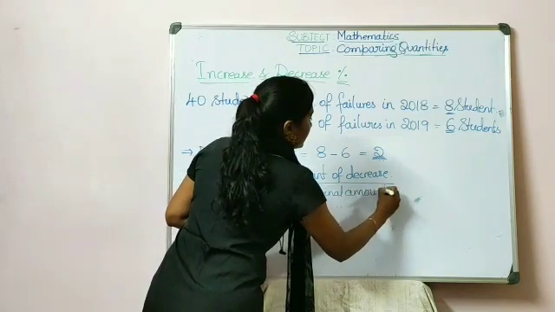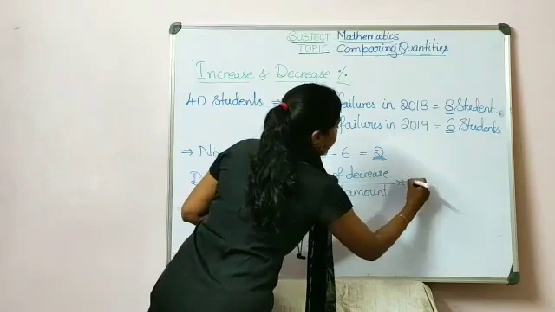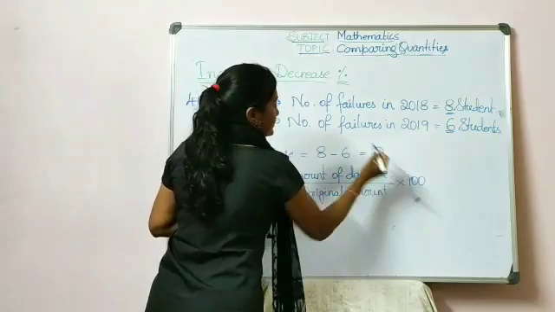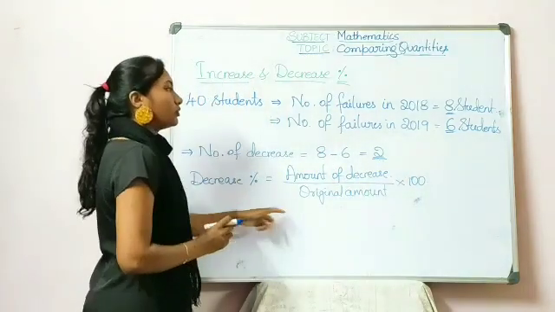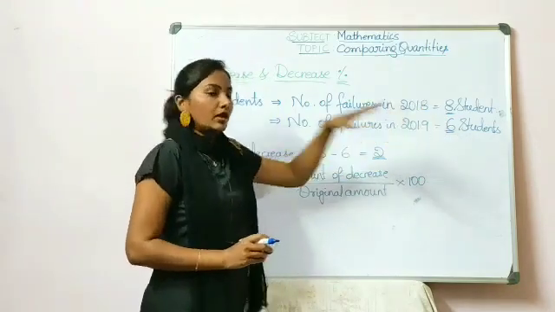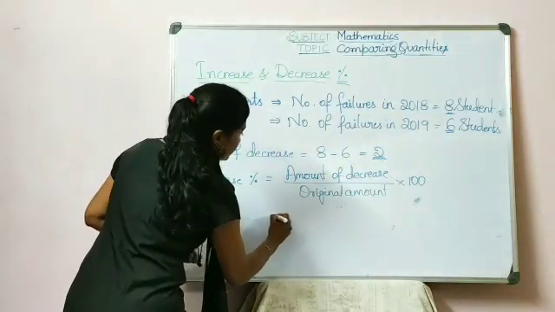So we know the amount of decrease is 2, and what is the original amount? Original amount is 8 because that is the number we are going to compare with the 6 students.